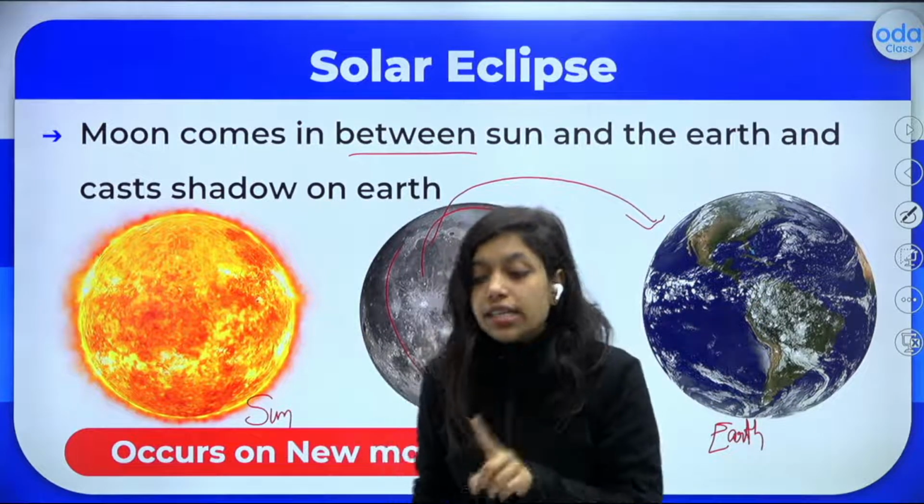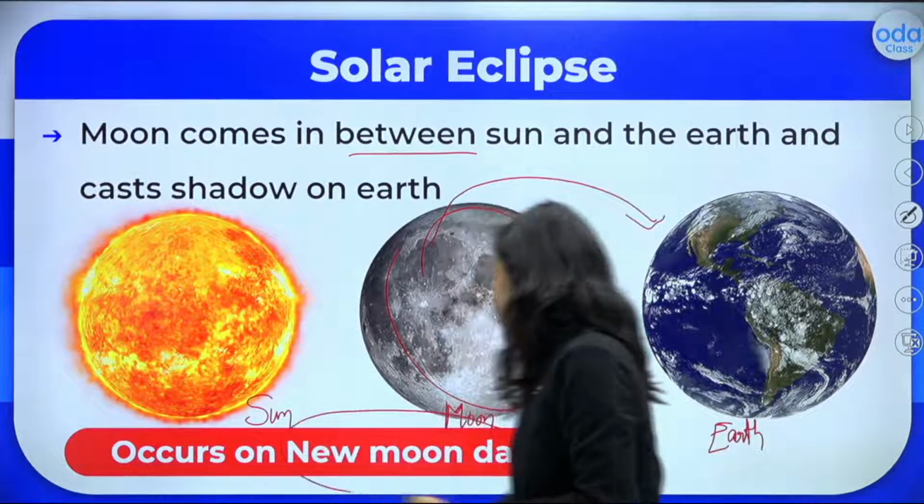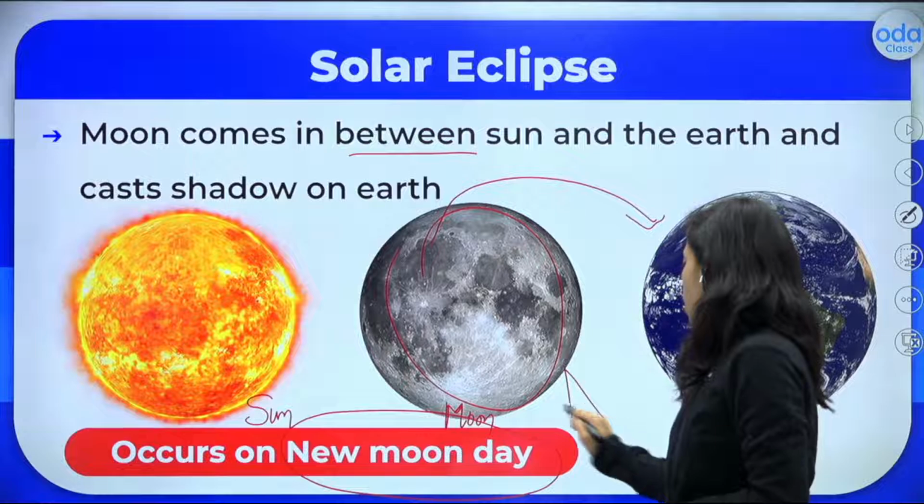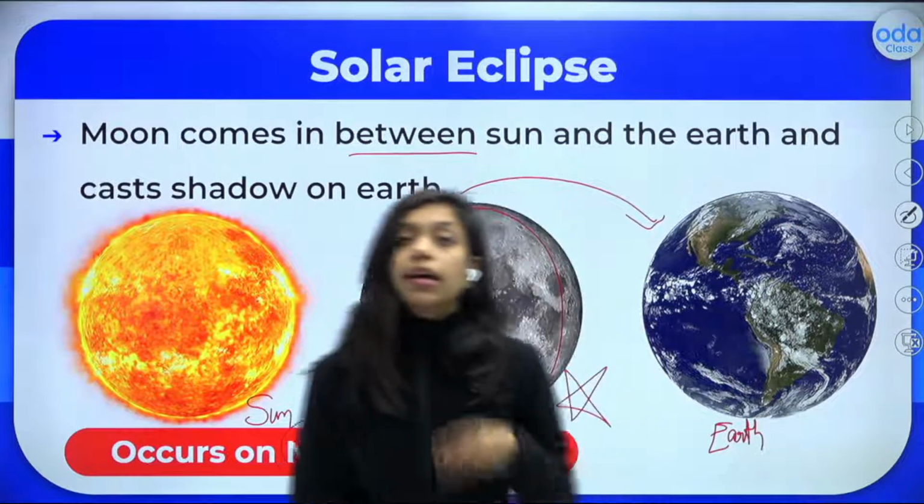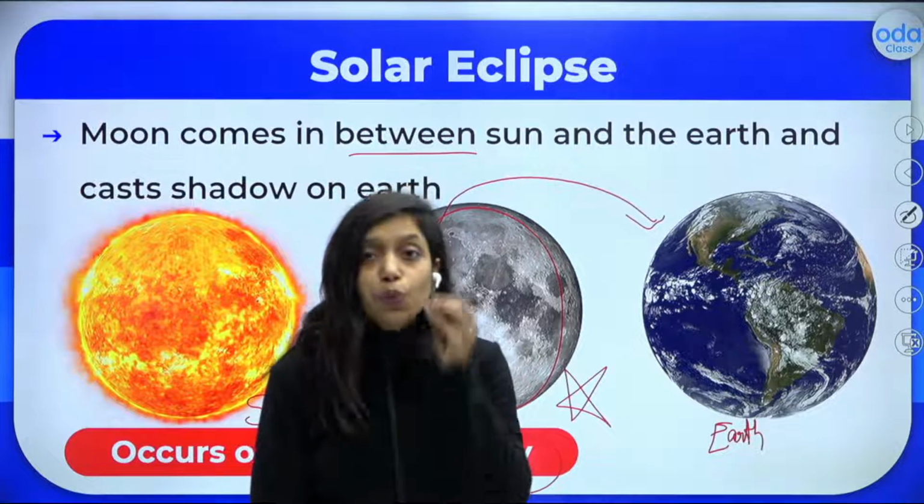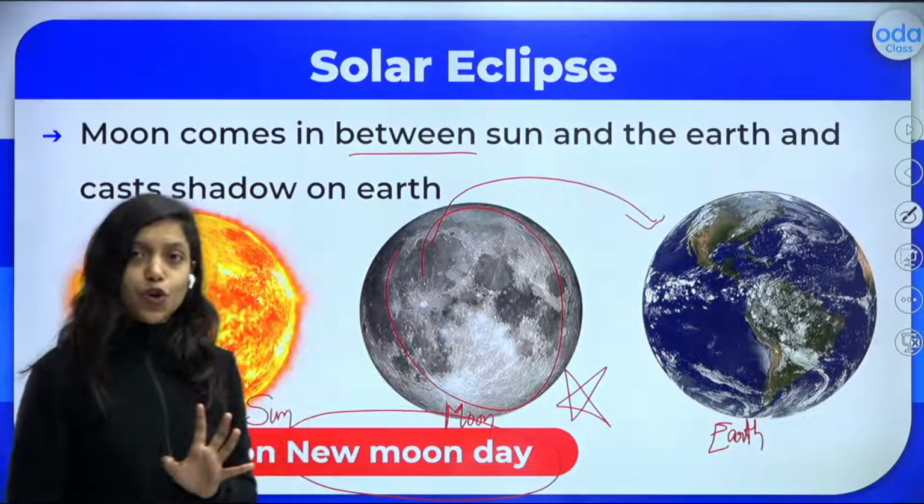And when does this solar eclipse happen? This happens on new moon day. This is very important for your Olympiad examination. When will the solar eclipse happen? That happens on new moon day. Is it clear, everyone? Let me know. The solar eclipse, I hope it is clear to all of you.